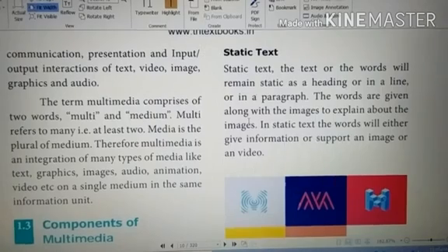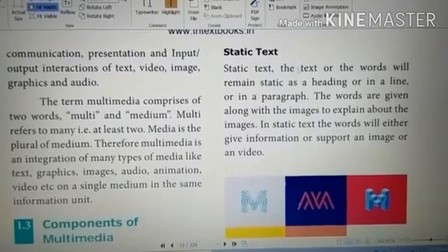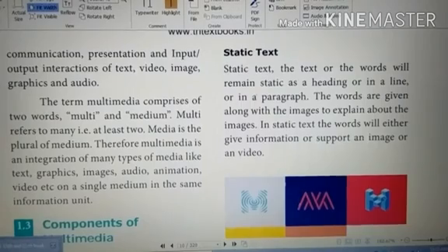Now the definition of static text, listen carefully. Static text is text or words that remain as a heading or in a line. We can give headings and lines, and we can click and open them to gather the message. There may be a paragraph, text, heading, or word, so there are different categories for sending the message to others.